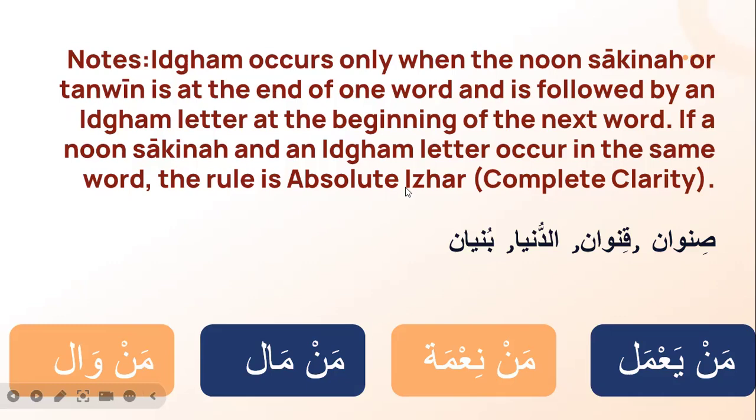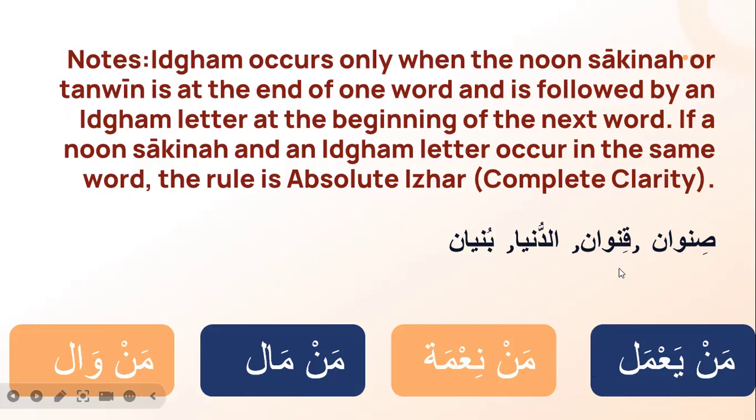If a noon sakina and an Idgham letter occur in the same word, it's not the Idgham rule. It will be absolute izhar, complete clarity.